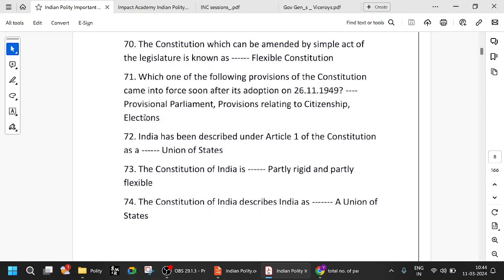So in 1950, the whole constitution came into force. But in 1949 itself, a provisional parliament was in place, along with provisions relating to citizenship. By that time the citizenship provisions had started taking effect, and elections also, because elections had to be conducted for the Lok Sabha, Rajya Sabha, etc.